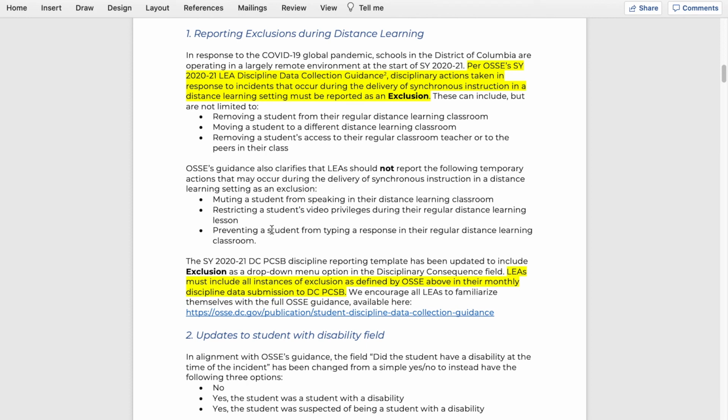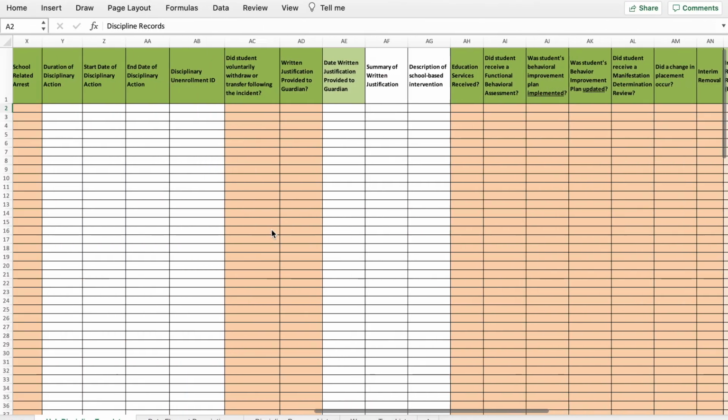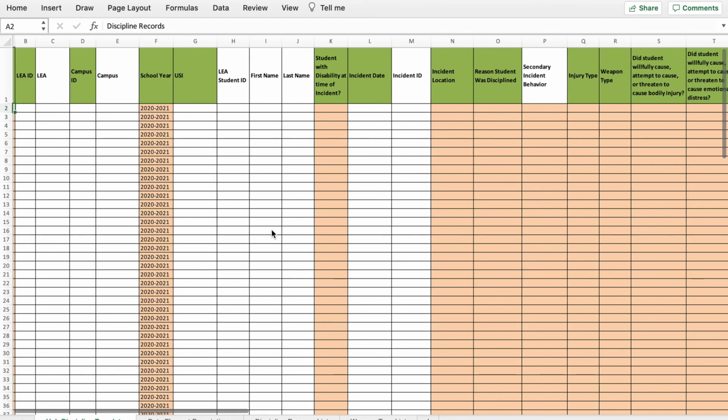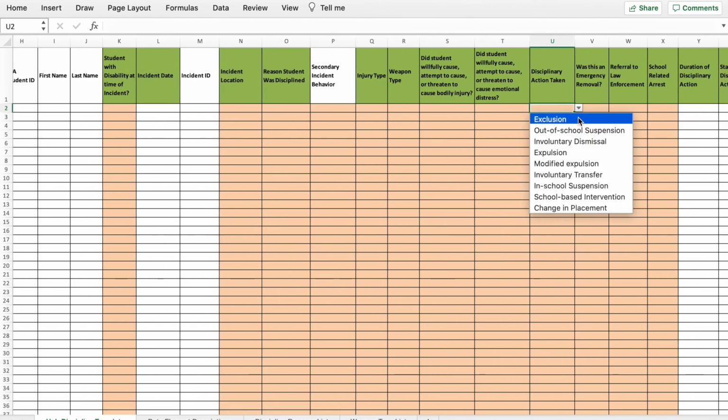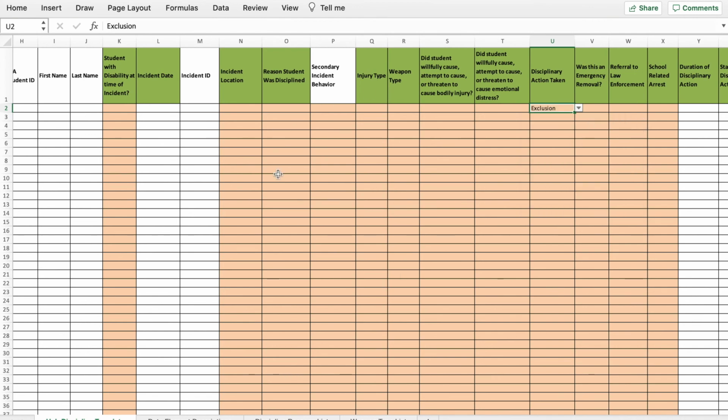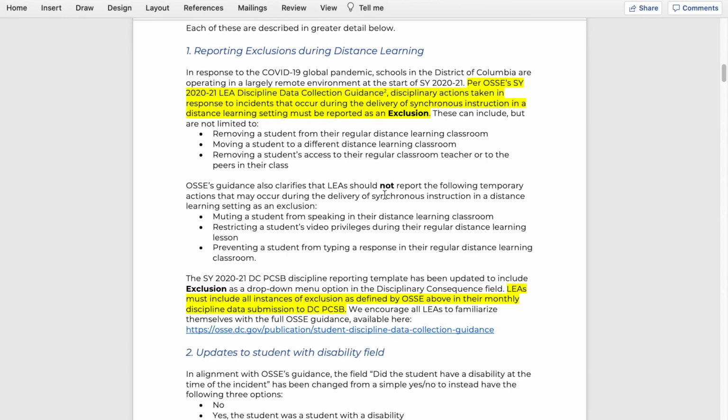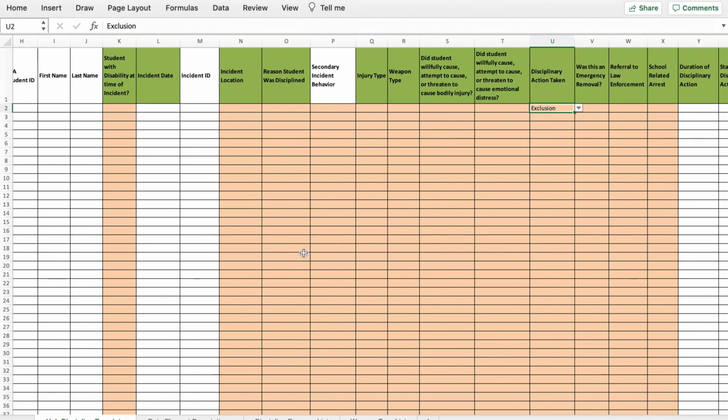So you'll see the DC PCSB template has been updated so that disciplinary action taken has exclusion. So you can select exclusion and then you fill out the other fields like you normally do. So that's exclusion, and you are expected to report exclusions in your monthly submission to PCSB. So we are expecting that any instances such as these defined by OSSI will be included in your monthly submission to PCSB.